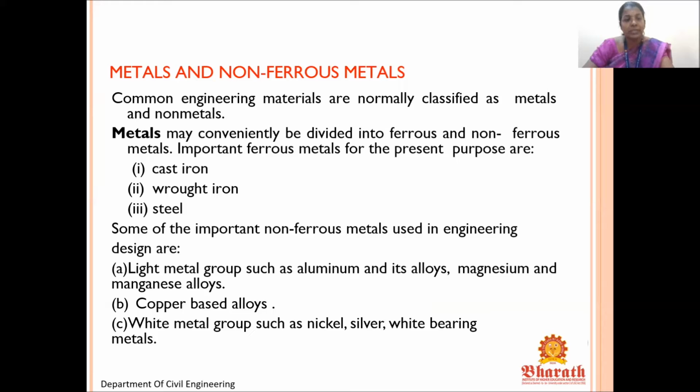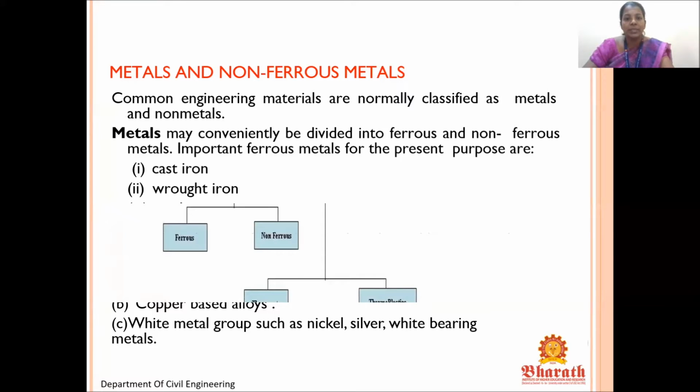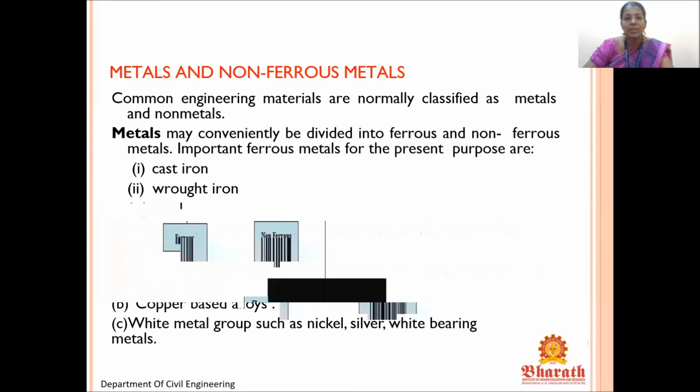Metals and non-ferrous metals. These are the common engineering materials and they are normally classified as metals and non-metals. What is metal? Metals may conveniently be divided into ferrous and non-ferrous metals. Ferrous metals are cast iron, wrought iron and steel. Nowadays everyone will be aware of steel. Steel is extracted from iron ore. Some of the important non-ferrous metals used in engineering design are light metal groups such as aluminium and its alloys, magnesium and manganese alloys.